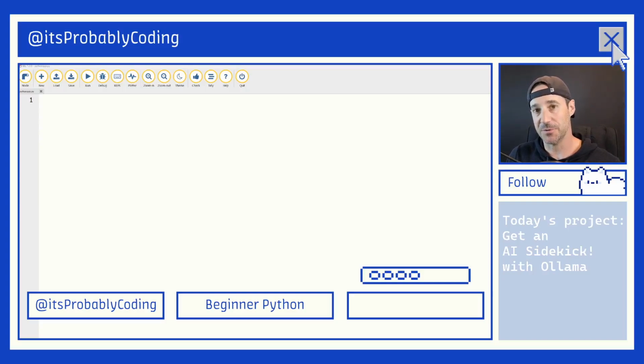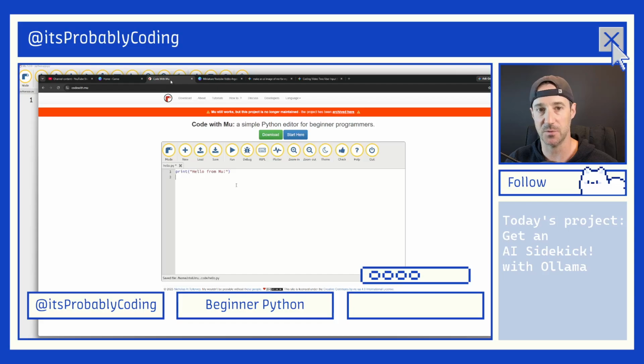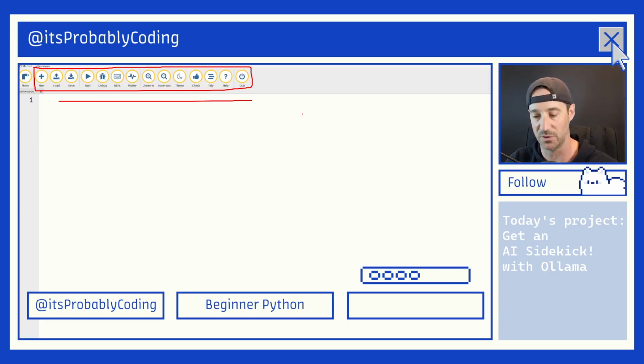If you've watched a couple of our videos, you may have seen me use my own personal AI sidekick. And I'm going to show you right now how exactly we can get that. Right now, if you take a look at my screen, I have something called codewith.mu. Codewith.mu is an IDE. If you go to codewith.mu, it's this very bubbly IDE right here. And I love it because these buttons here are not only very bubbly and appealing, it's not super complicated like VS Code is. So if you go to that website, download this IDE, you can run this with us as you watch our videos very easily.